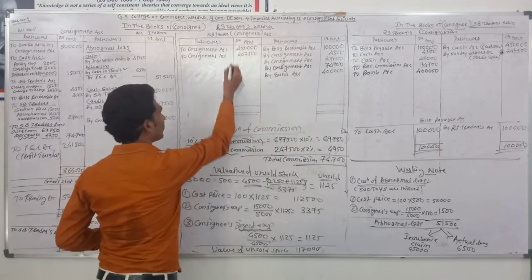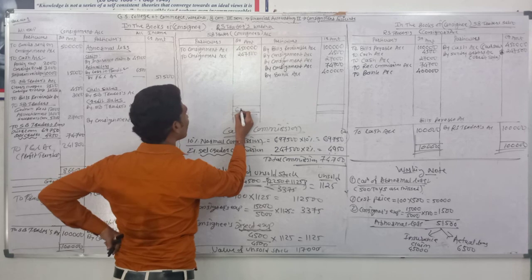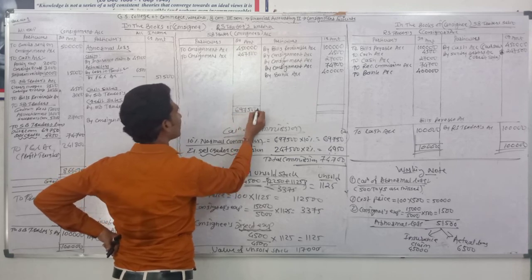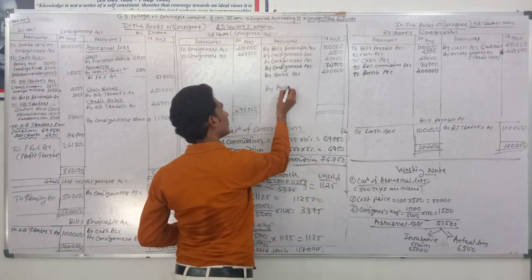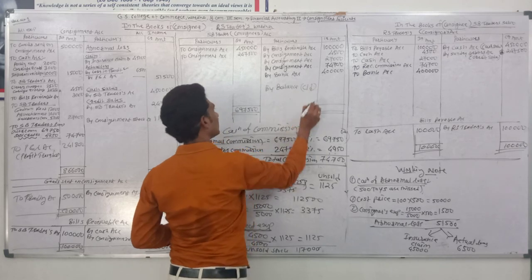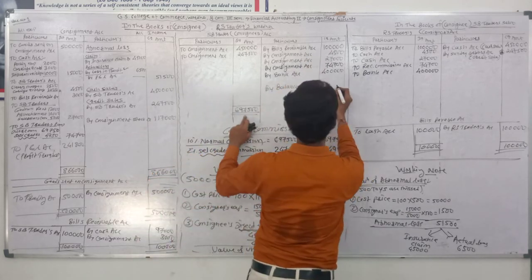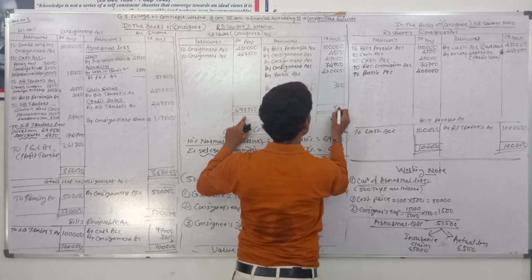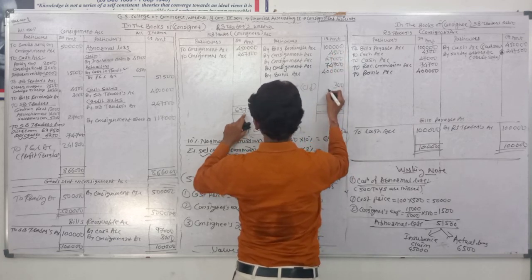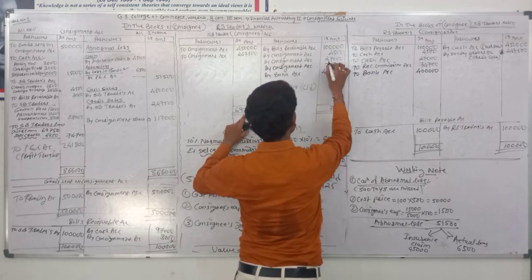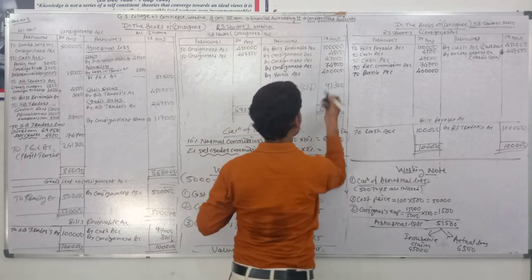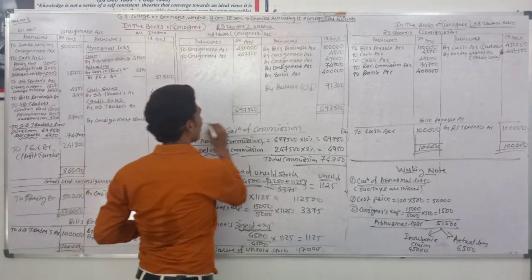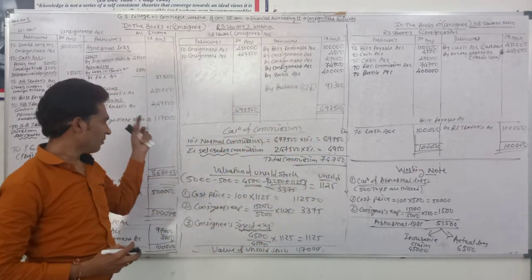Okay, so find out the balance amount. 6,97,500 is the total due amount, and the balance carried down is 91,300. It's balance with consignee.